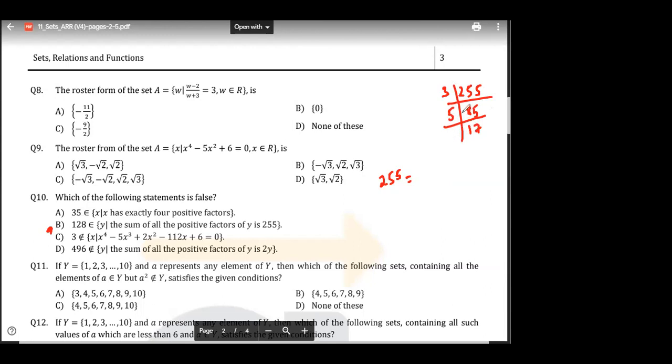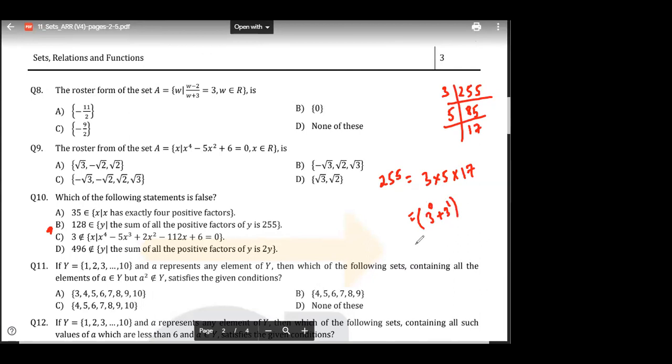Any doubt in this? Tell me, any doubt in this? So can I write it as 3 into 5 into 17? Anyone have any doubt in this? Okay. Now, when you talk about the sum and number of positive factors, when we talk about 3, 3 can have 2 factors, yes or no? 3 will have two factors, which is 3 to the power 0 plus 3 to the power 1.